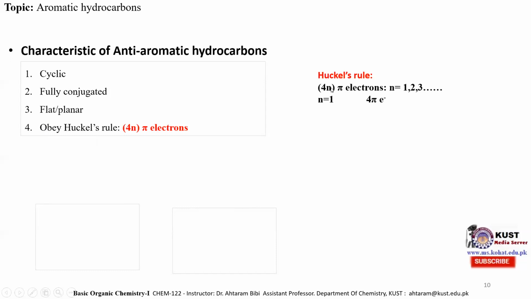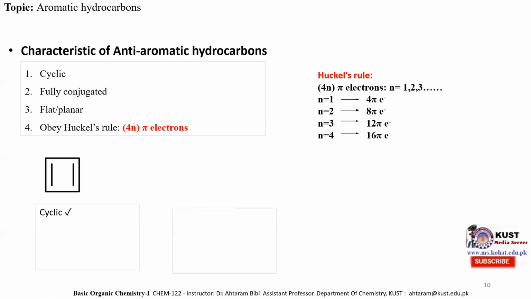When we put the value of n equal to 1, then the first anti-aromatic hydrocarbon will consist of 4 pi electrons. The second anti-aromatic hydrocarbon will consist of 8 pi electrons if we put n equal to 2, since 2 fours are 8. The third anti-aromatic hydrocarbon will consist of 12 pi electrons, and so on. Now let's apply these properties on certain molecules and see whether the given hydrocarbon is aromatic or anti-aromatic.